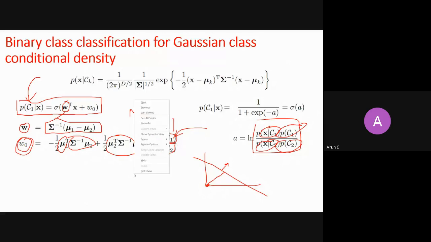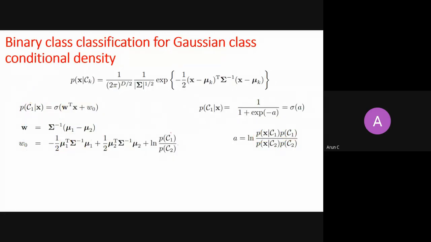So once you calculate all these values separately, one by one, you have calculated PC1, PC2, mu1, mu2, and the covariance matrix sigma. Now you know everything to find out what your W and W0 are, and you just calculate it and you will get a hyperplane somewhere, right? Based on your class values by likelihood estimation.